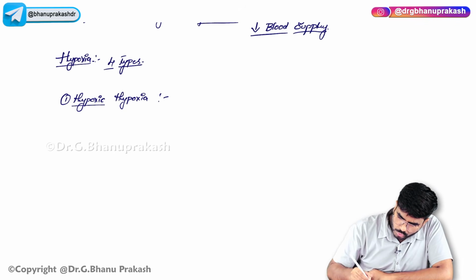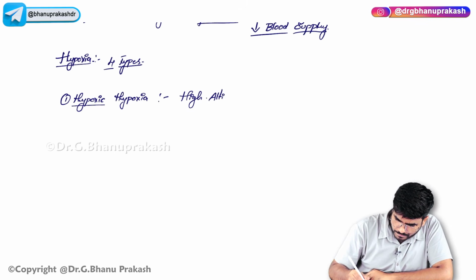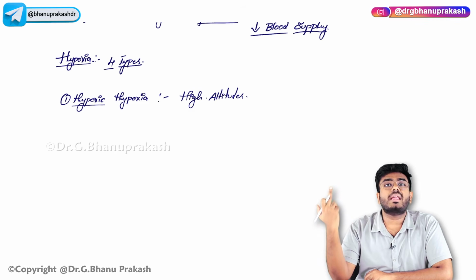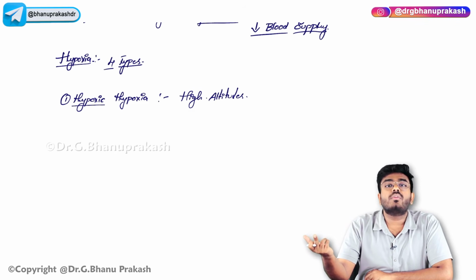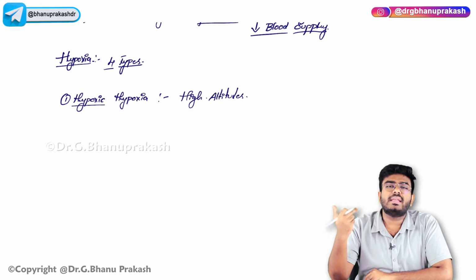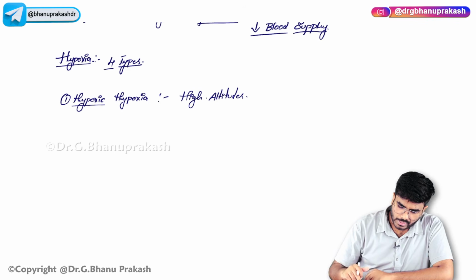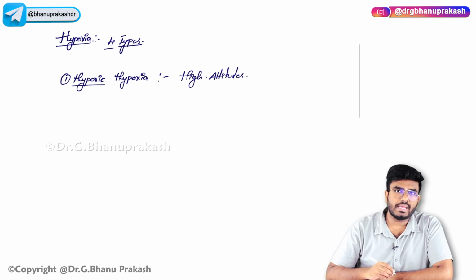For example, whenever you go to high altitudes. There is a hypoxic environment outside, so you cannot get the proper amount of oxygen. So hypoxic hypoxia is seen with high altitudes.